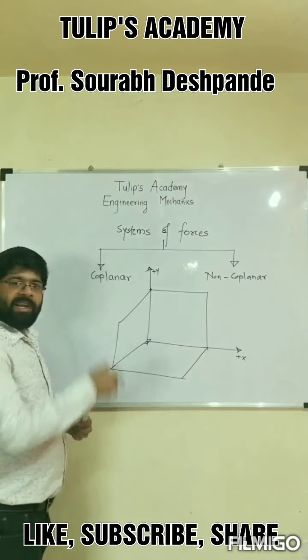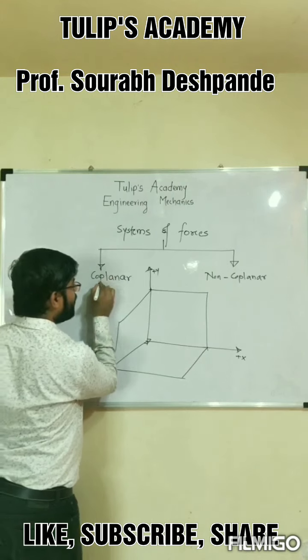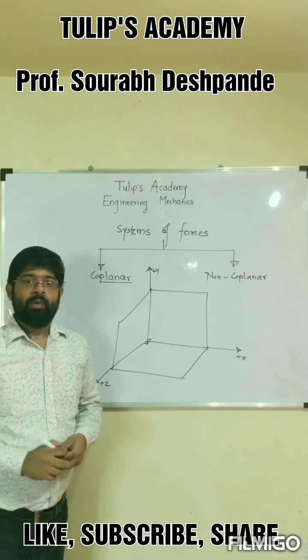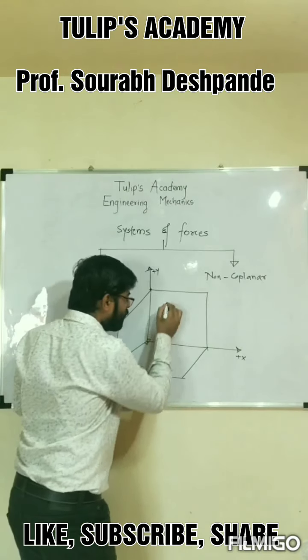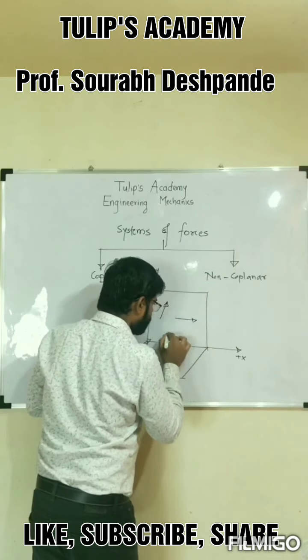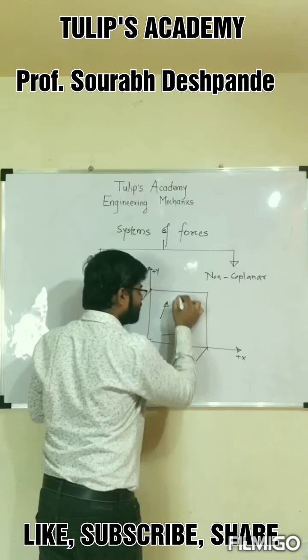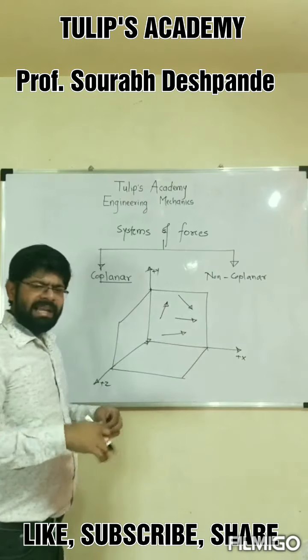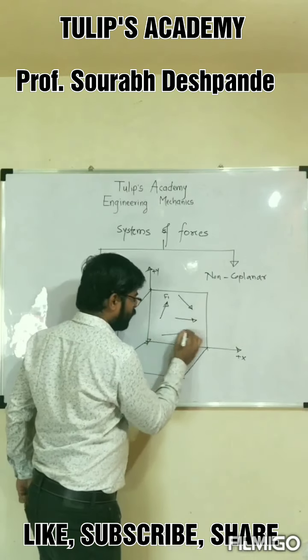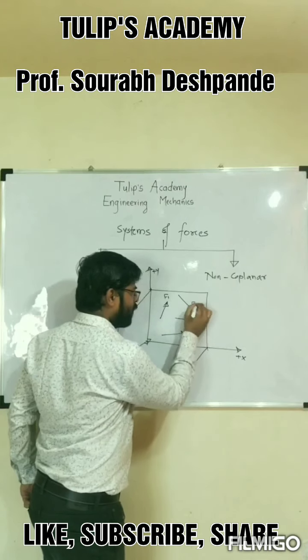Now as its name indicates, this word contains planar: coplanar. So if I consider different forces acting in different directions, having different magnitudes, F1, F2, F3, F4, whatever.